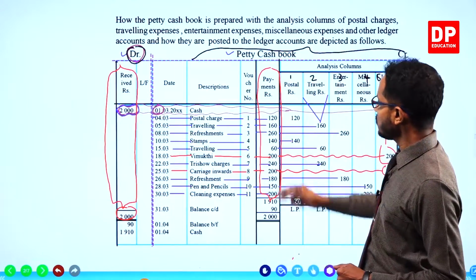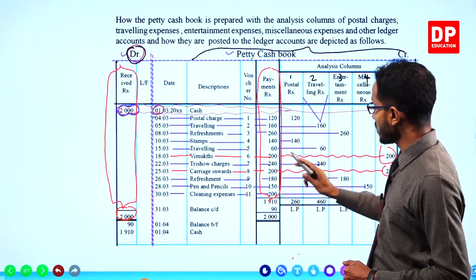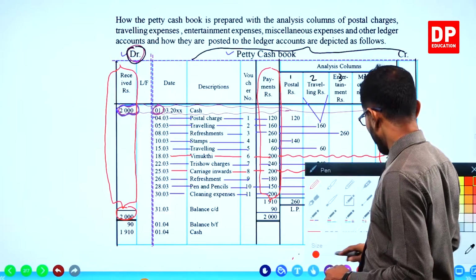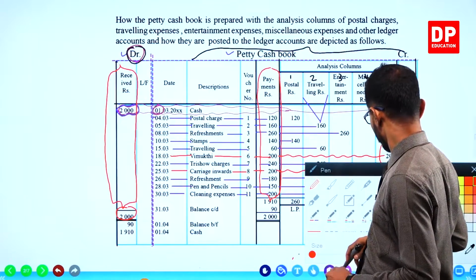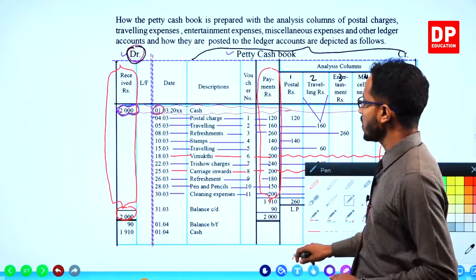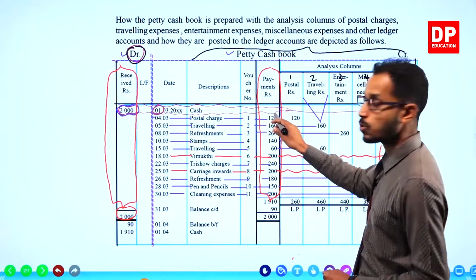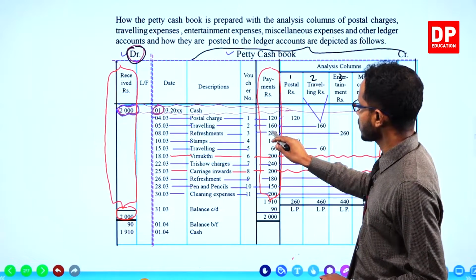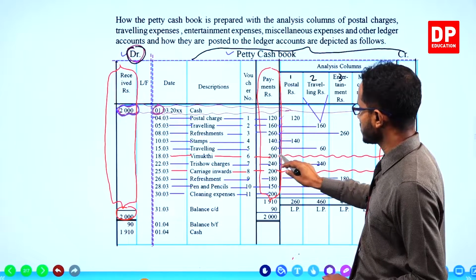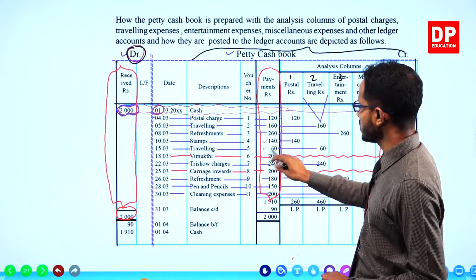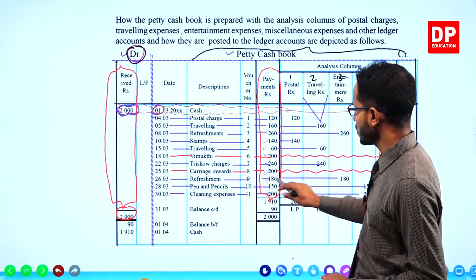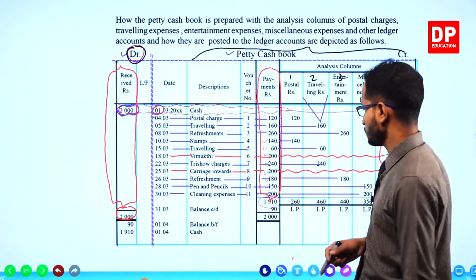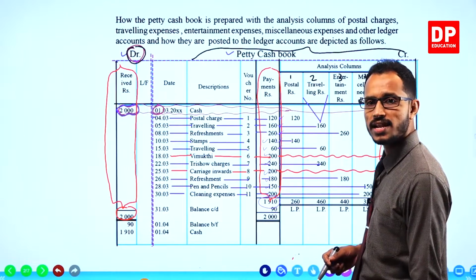And in the payments column, when you add up all the individual paid amounts, like 120, 160, 260, 140, 60, you get 1910.